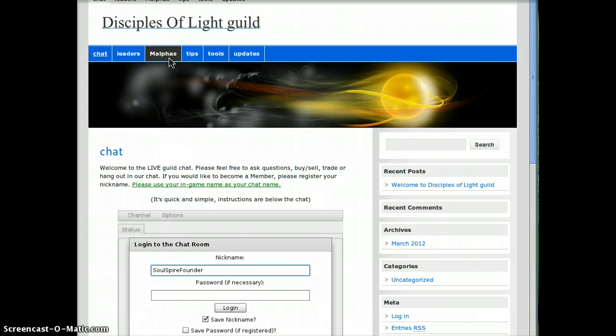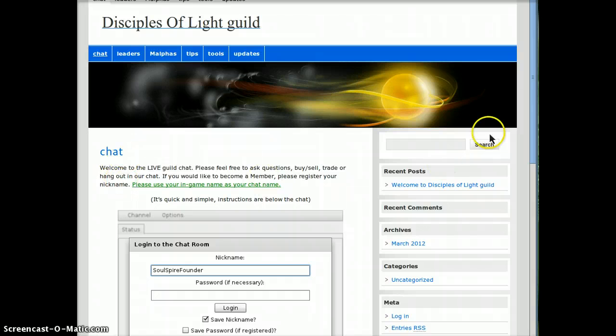Melphis is our chat bot, and it can help us with game information. We have a page for tips, a tool that we use to keep track of our characters, and the latest updates on the website and the game.